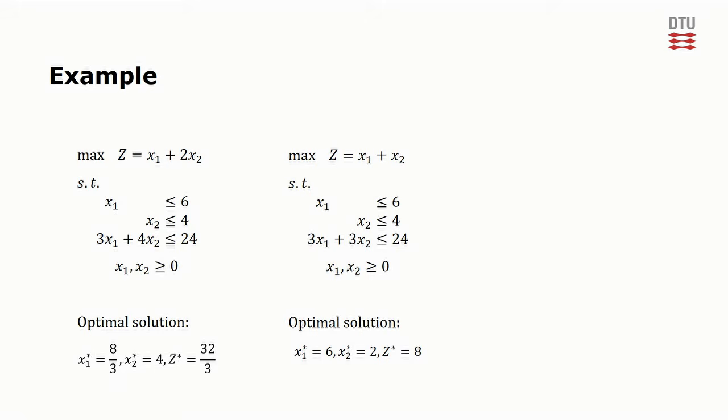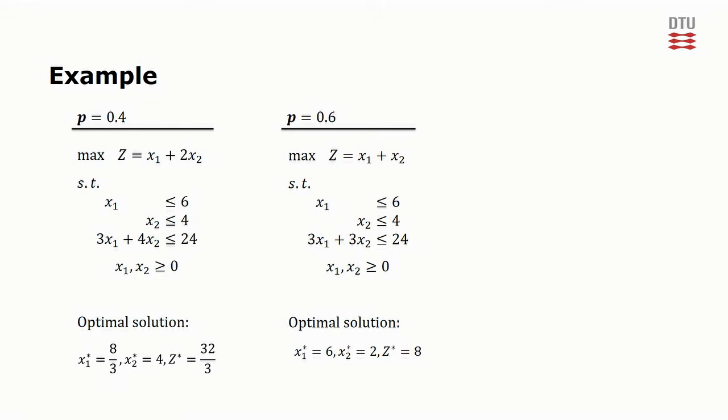Let's, for the sake of the example, say that x1 must be fixed in planning, but that x2 can be changed after we learn which of the two scenarios is the real one. This is referred to as a two-stage problem. More complex problems can of course have more stages and scenarios. In the example, let's say that the left scenario is the true scenario with probability 0.4, and that the right scenario is the true scenario with probability 0.6.